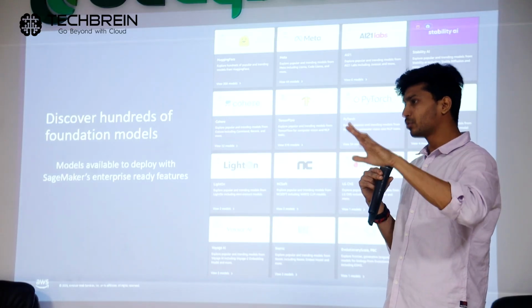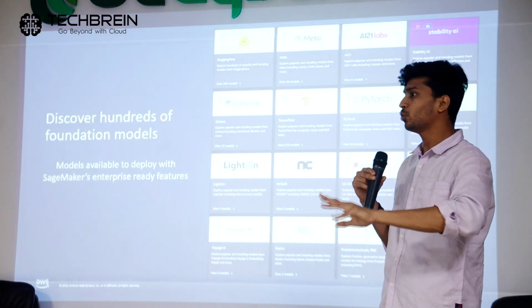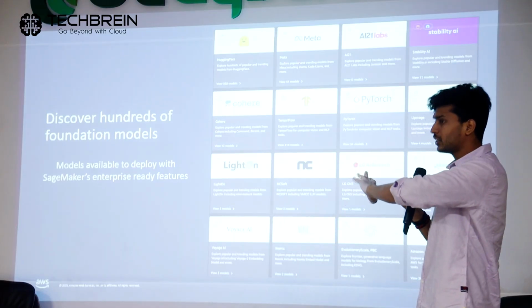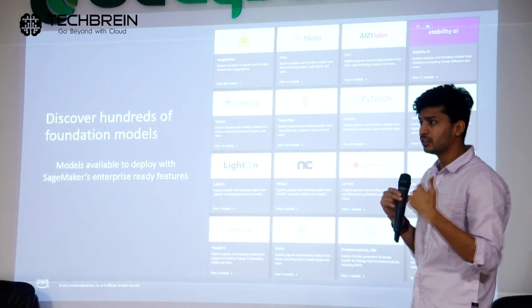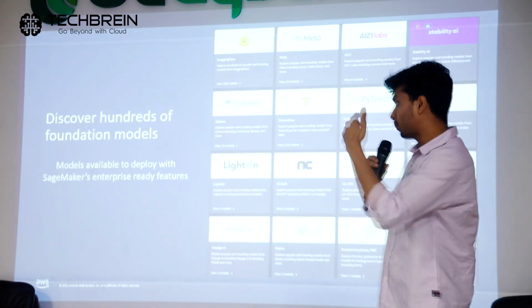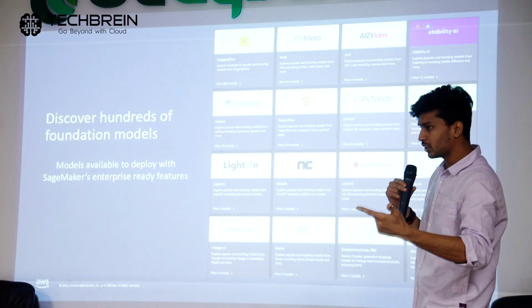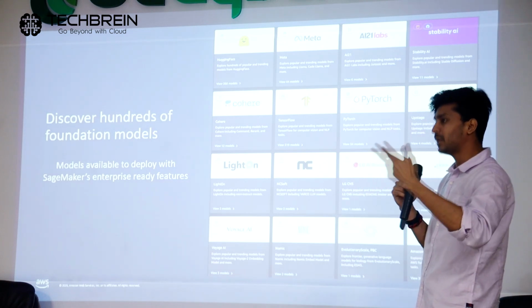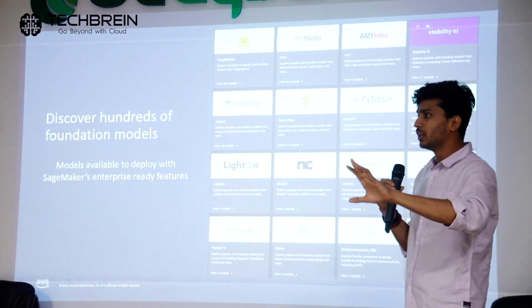There is some effort that you need to put in to deploy that model. The models are available, they are tested, but you can't consume them directly as an API like in Bedrock. You need to deploy these models into SageMaker, create an inference endpoint, and then use that inference endpoint in your application. That's one part of it.